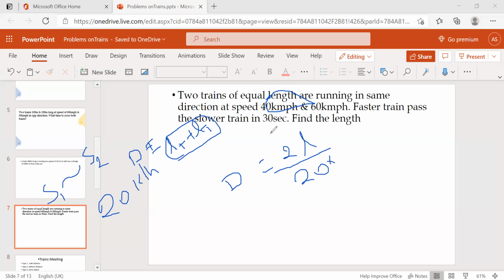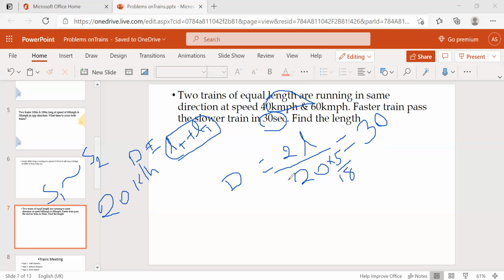But the time is given in seconds, right? So we need to convert this into meter per second. So 20 into 5 by 18. Now what's the time? 30 seconds, they gave in the problem.